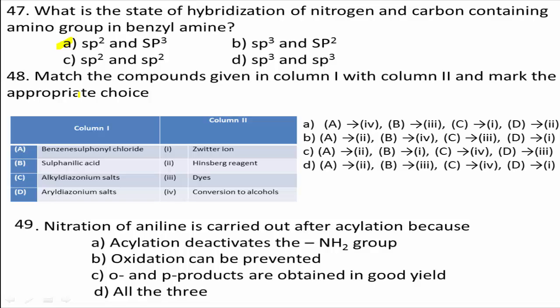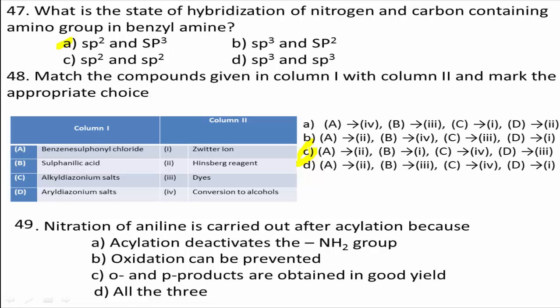Yes, when we observe the options and the contents present in column 1 and column 2, the correct match for this question is C, because benzene sulfonyl chloride is the Hinsberg reagent. For A, the second point is correctly matched, sulfanilic acid zwitterion. So for B, the first option is right. We observe like this, definitely we come to the conclusion. Among these given options, C is the right answer.